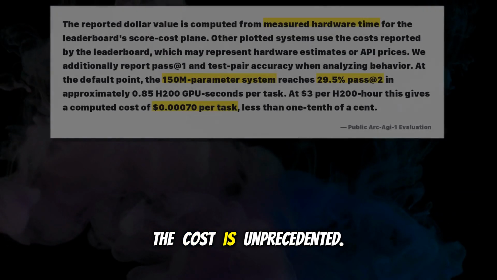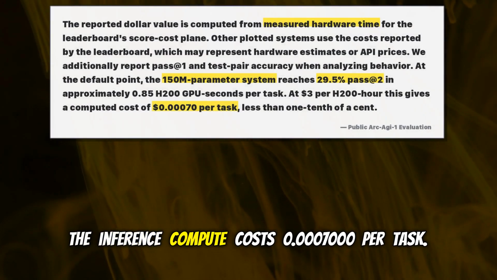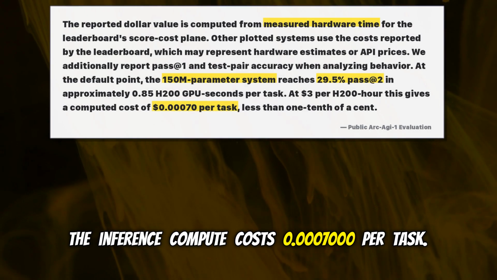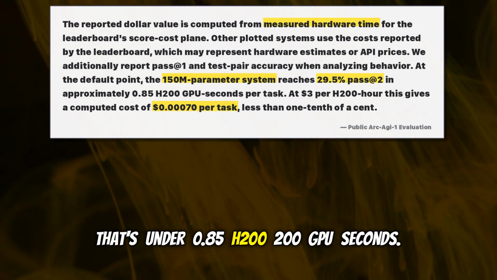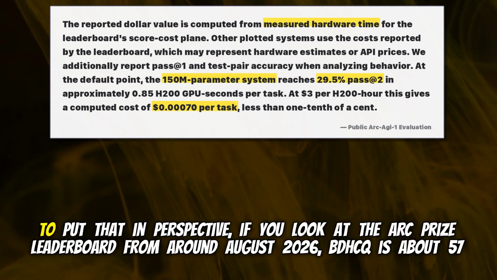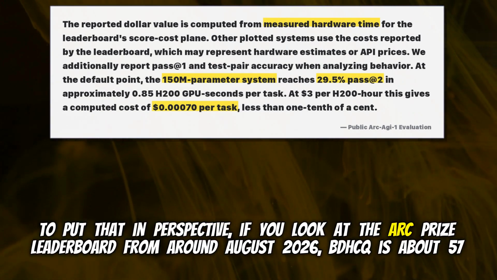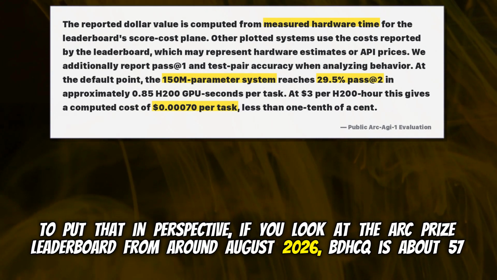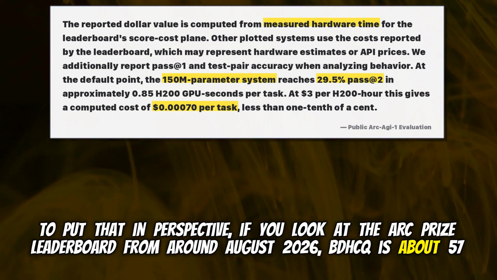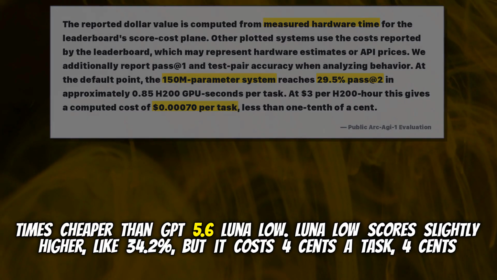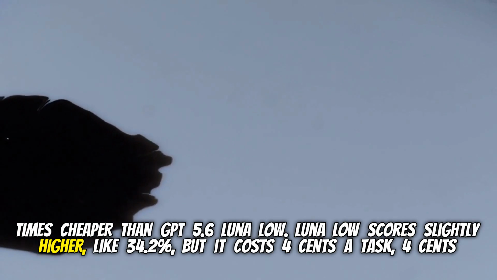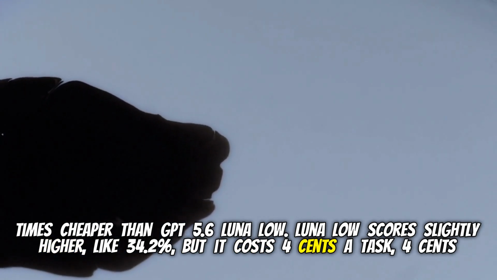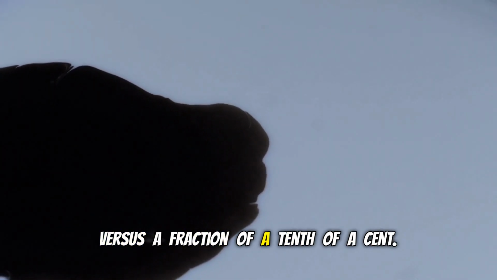The cost is unprecedented. The inference compute costs 0.0000700 zeros per task. Wow. That's under 0.85 H200 GPU seconds. To put that in perspective, if you look at the ARC prize leaderboard from around August 2026, BDH-CQ is about 57 times cheaper than GPT 5.6 Luna Low. Yeah. Luna Low scores slightly higher, like 34.2%, but it costs 4 cents a task. 4 cents versus a fraction of a tenth of a cent.